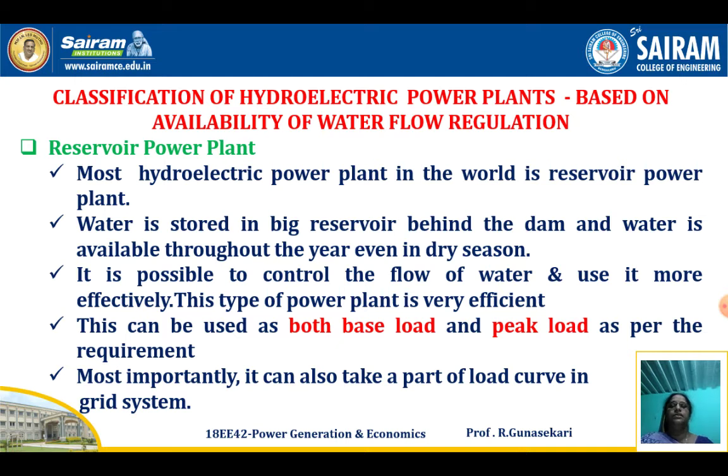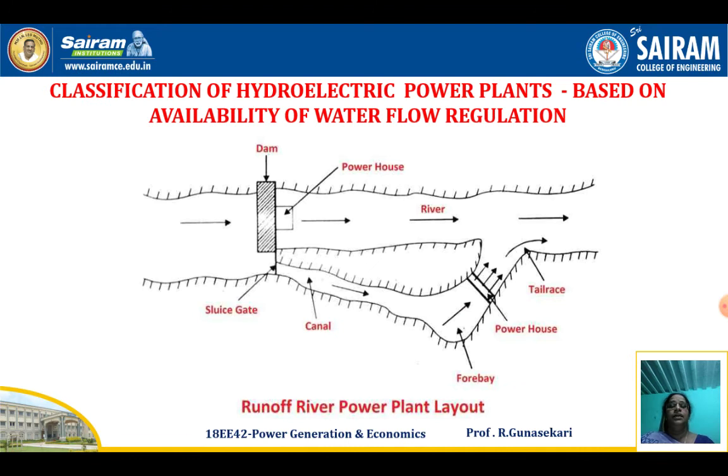Then next classification comes under water head. Before we study the water head, you can see the diagram. This is the diagram of runoff power plant. You see the dam; behind the dam, if we use pondage, that is runoff river power plant with pondage. Without pondage means without pondage. If we construct a big reservoir, that is the reservoir power plant only.